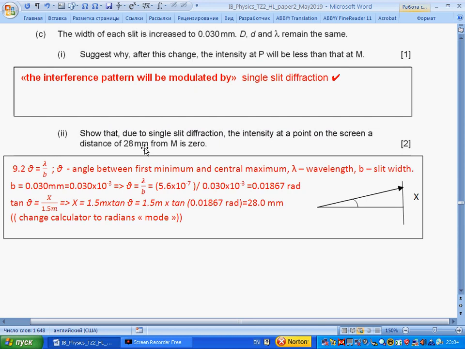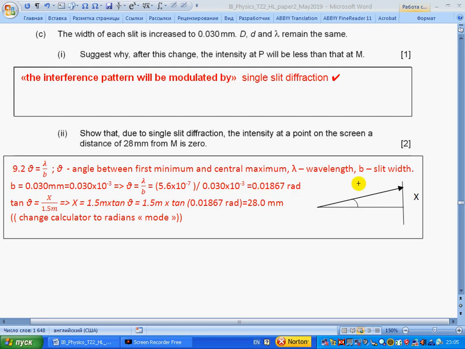Show that due to single slit diffraction, the intensity at a point on the screen a distance of 28 millimeters from M is 0. This is the formula for the angle between the first minimum and the central maximum, and b is the slit width. So we calculate and get the angle in radians.